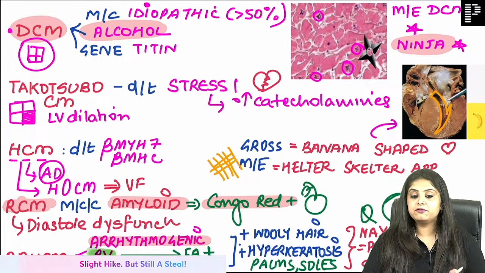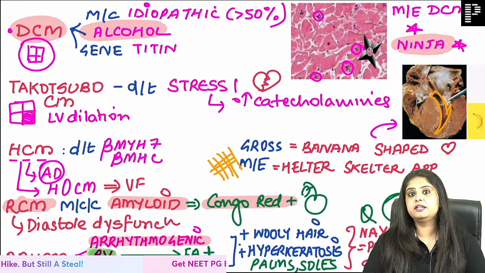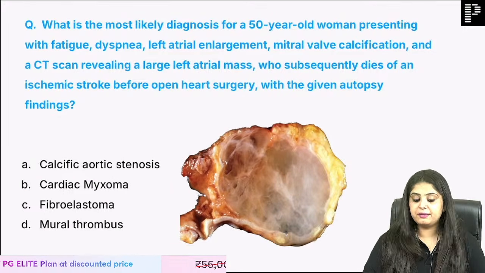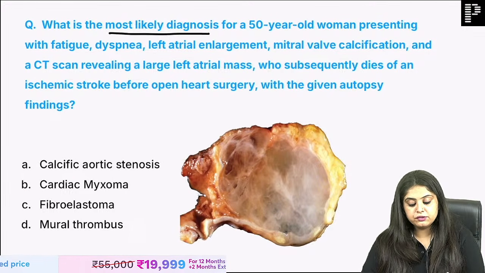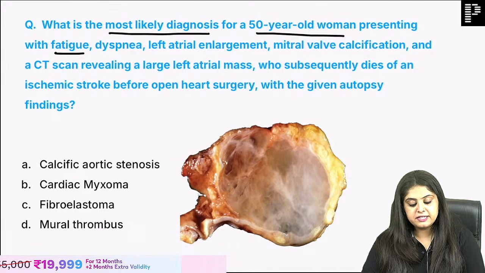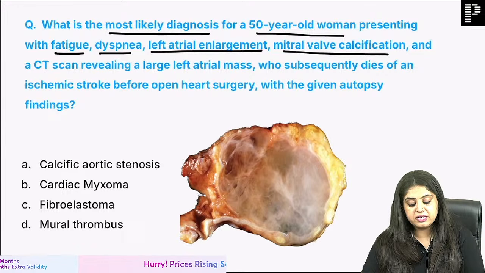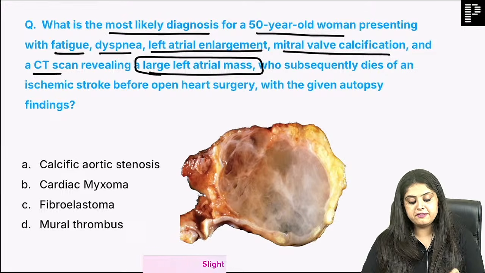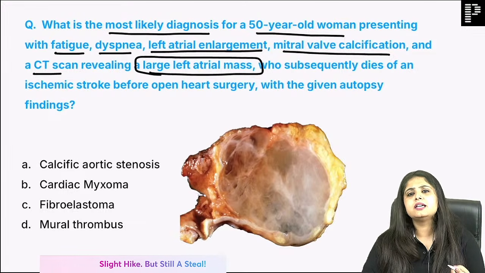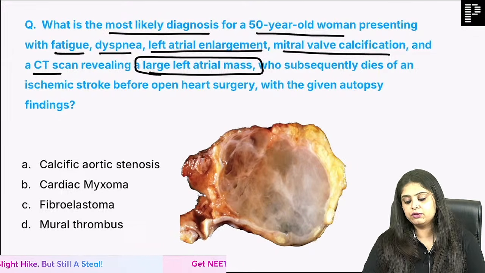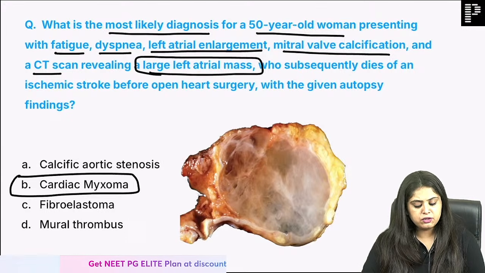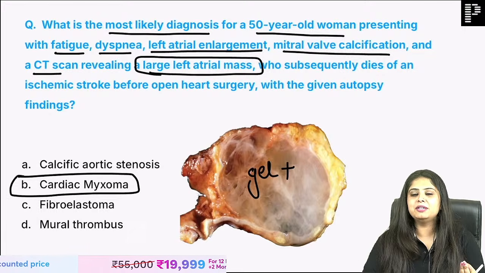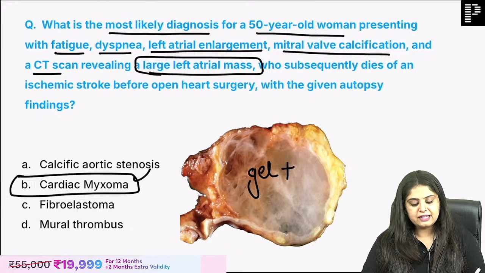This is your flashcard for the last day, which will help you with everything to do with cardiomyopathy. And I'm moving forward to a question for all exam students. Most likely diagnosis of a 50-year-old woman presenting with fatigue, dyspnea, left atrial enlargement, mitral valve calcification, CT scan showing a large left atrial mass. Left atrium, there is only one mass that any student would think of. And when a tumor comes and I can see in the heart this gelatinous, jelly-like myxoid material, it has to be a myxoma.